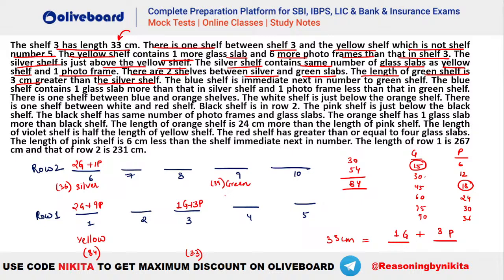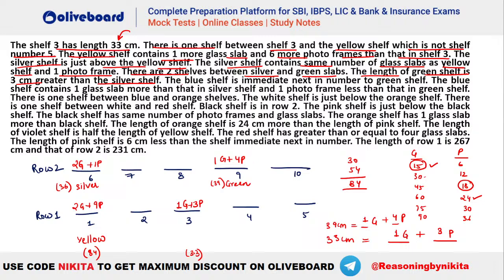39 centimeter. Now tell me, how do we have a total of 39 centimeter here? What should be the value for G plus P? How do we have a combination of 39, guys? 30 plus 9 we do not have. So it again has to be 15 plus what? 15 plus 24. Isn't it? That means we have one glass slab here and we have 4 photo frames in here. So 1G plus 4P will be here. I hope this is clear. Okay. So 1G plus 4P we have taken for green.